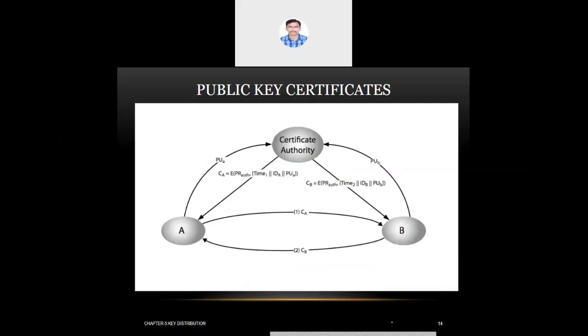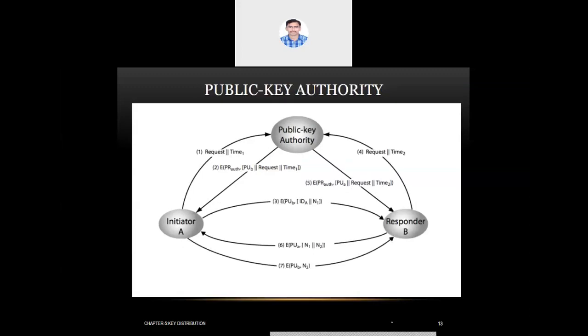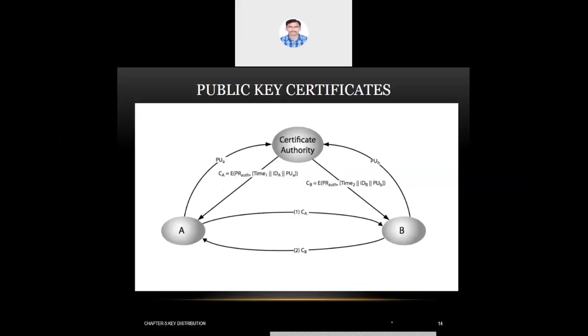technique, which is public key certificates. Now, again, look at the diagram carefully. We have three roles here: A as initiator, B as a responder, or you can take A and B as the two peers. And we have one more entity called certificate authority. Earlier we had public key authority. Now we have certificate authority, right? Now we can see the transaction.